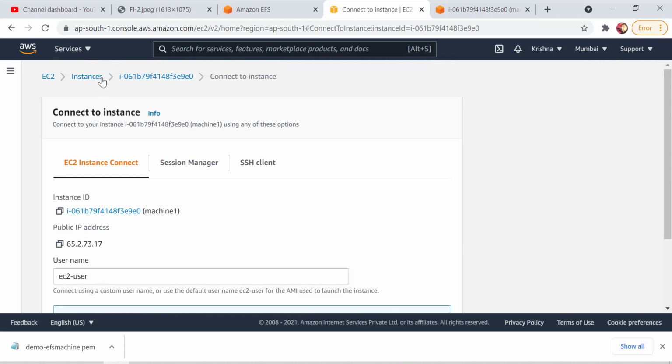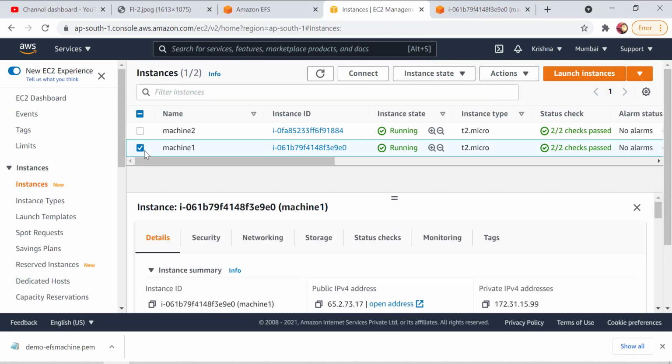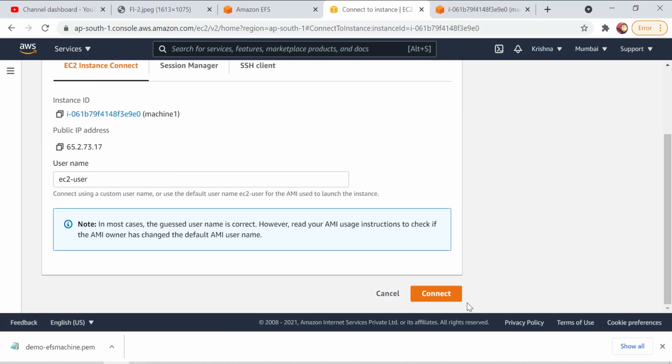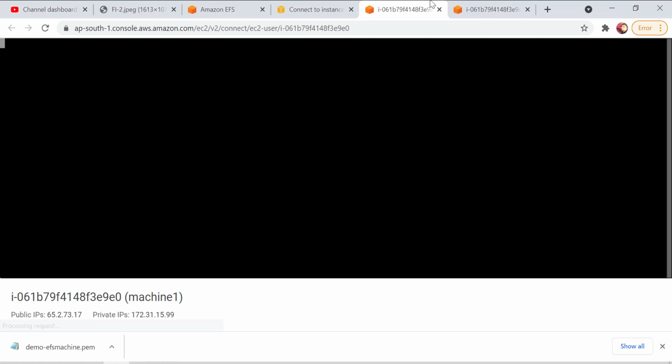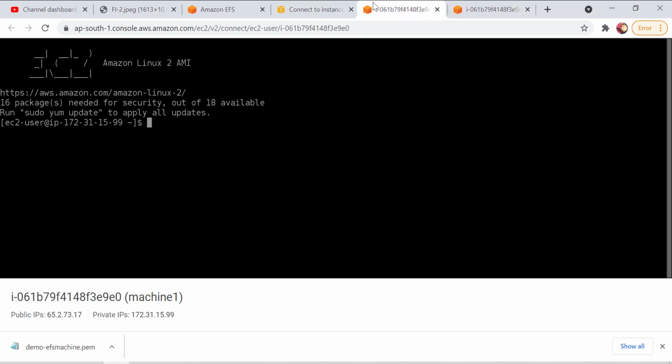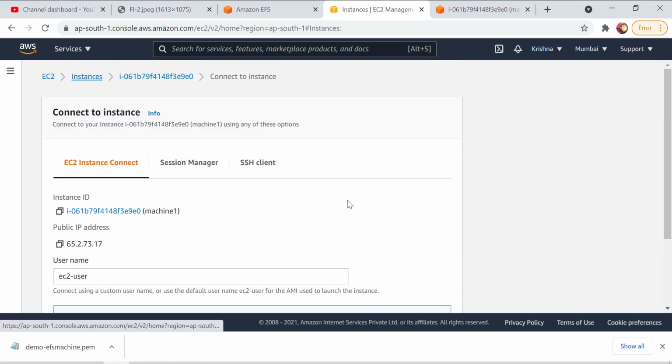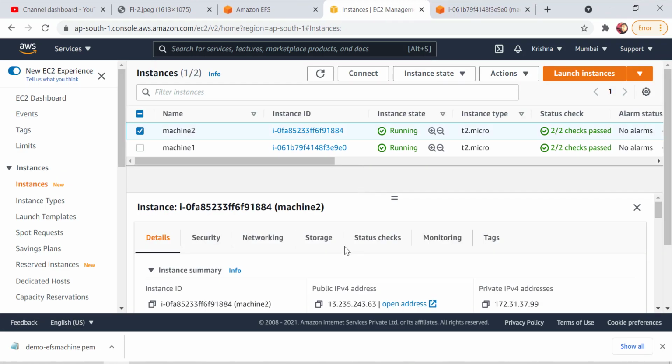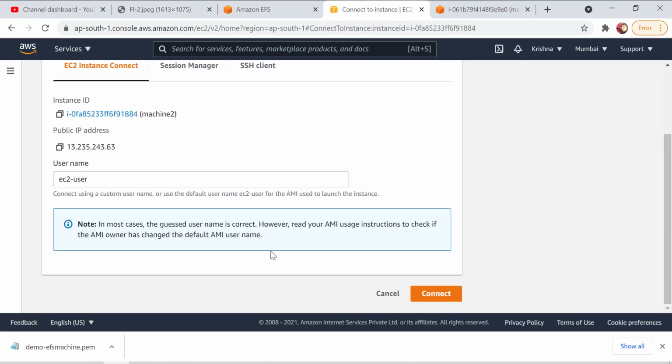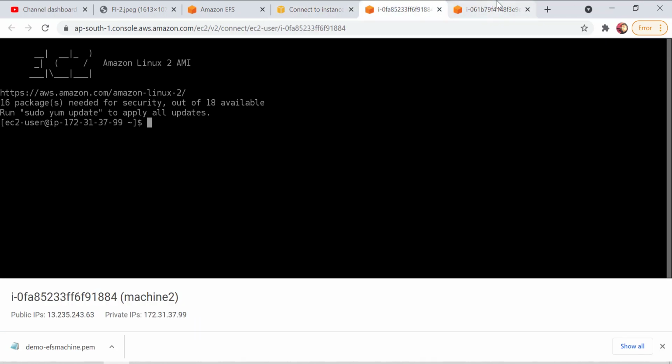Okay, let me go to the instances again and connect. I guess I've used the same machine, so let me go back. Let me connect to my second machine. Let me click on connect. So I have connected to both of my Linux machines here.